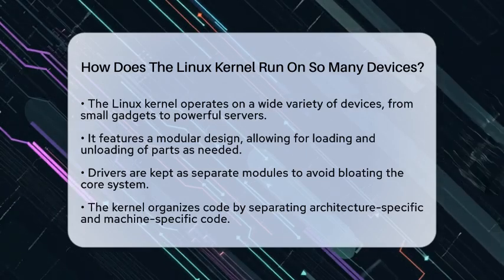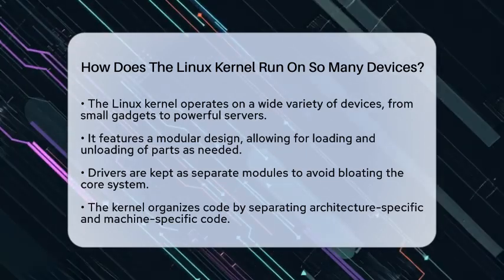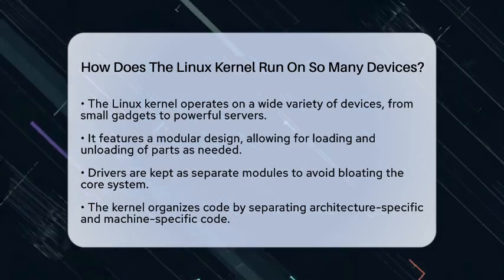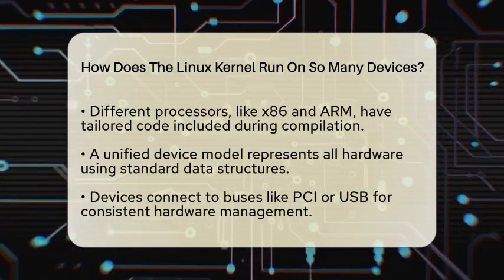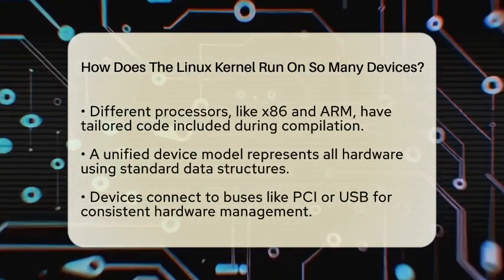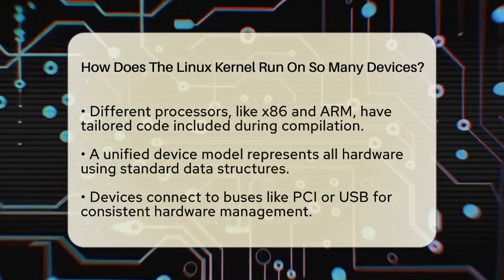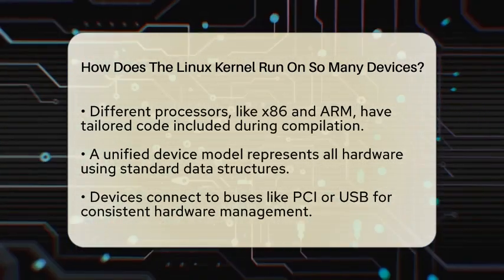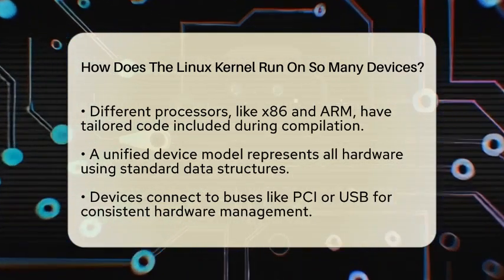Next, the kernel organizes its code smartly. It separates architecture-specific code from machine-specific code. This means that different types of processors, like x86 or ARM, have their own tailored code. When the kernel is compiled, it only includes the necessary code for the target device. This targeted approach helps Linux run efficiently on various hardware.